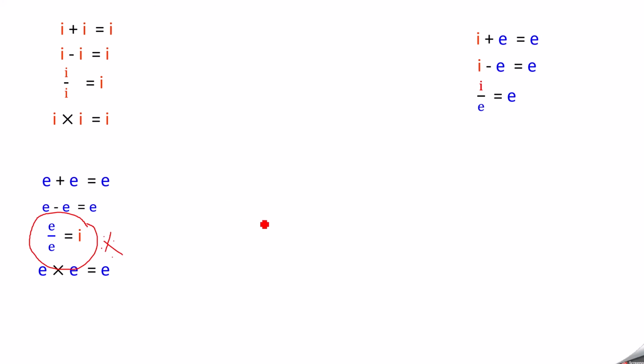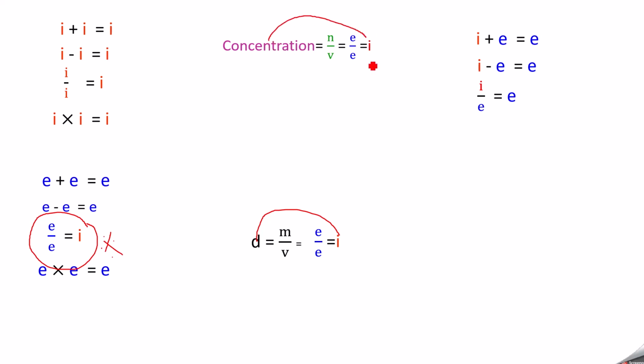For example, you take density. Density is equal to mass by volume. Mass is an extensive property. Volume is also an extensive property. So you can apply this immediately. So you are getting the density as an intensive property. So next we have concentration. Concentration is number of moles divided by volume. Number of moles will be an extensive property. Volume is an extensive property. When you divide these two, we are getting an intensive property. So the concentration is nothing but an intensive property.